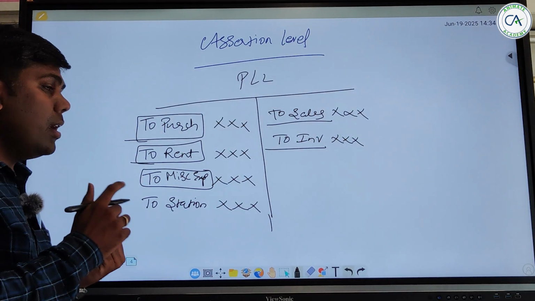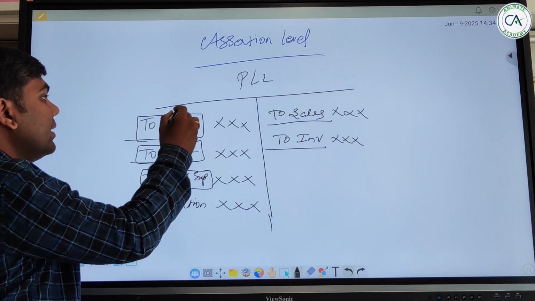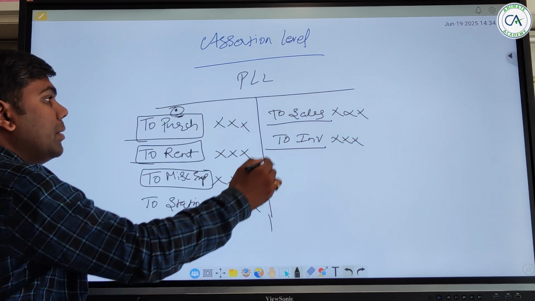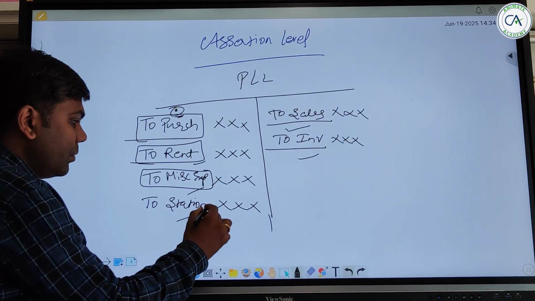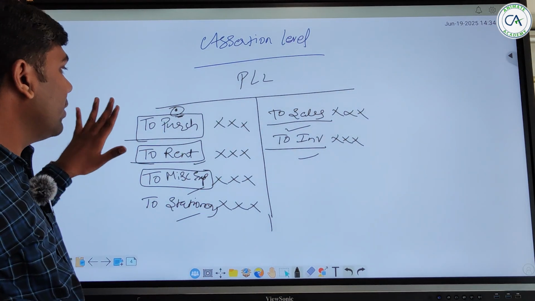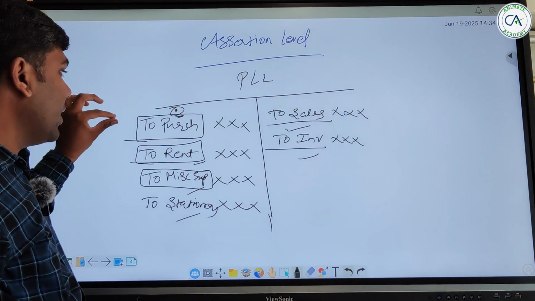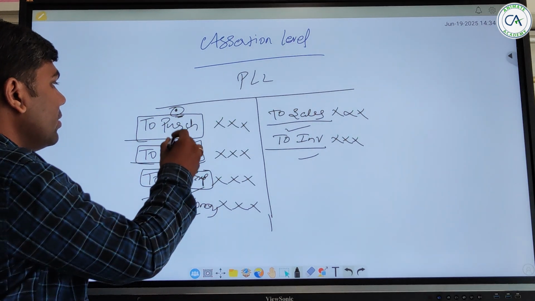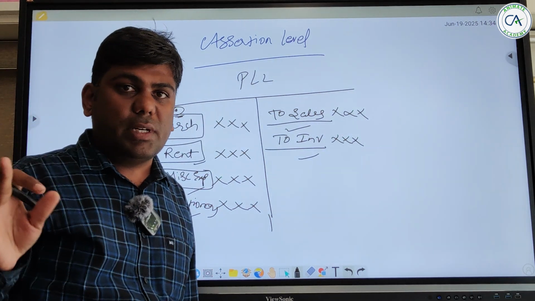Now having misstatement at assertion level means these purchases may have misstatement, but sales, inventory, rent, miscellaneous expenses and stationery would be correct. So we are talking about assertion level at this item level. Whenever they say at the assertion level, it means a single financial statement item level.